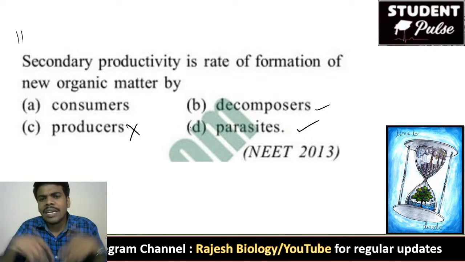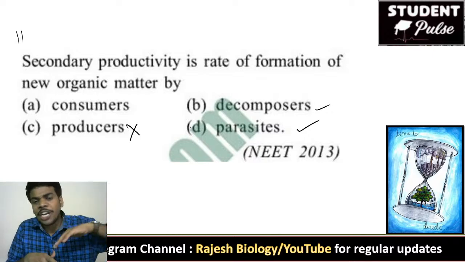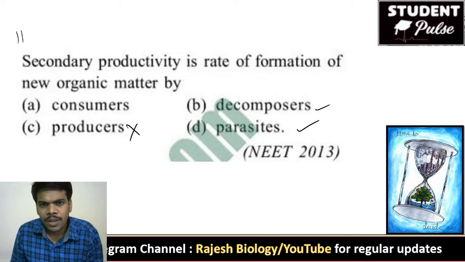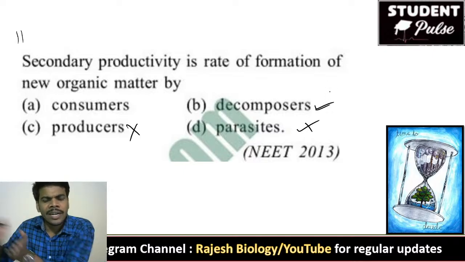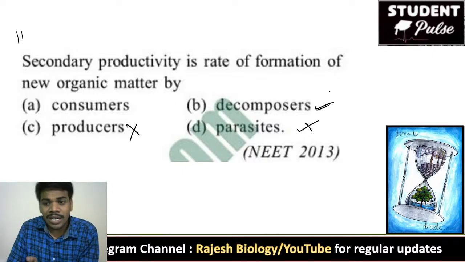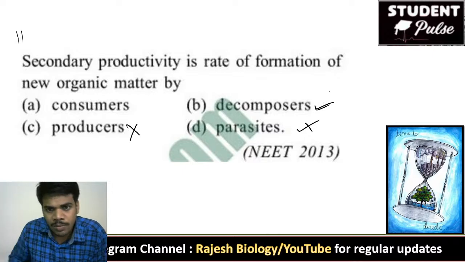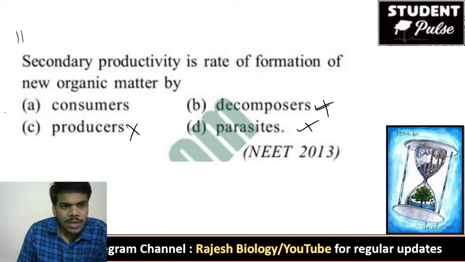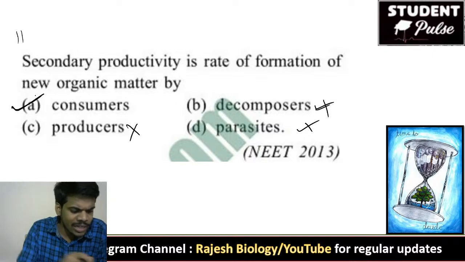Parasites are not eaten by other parasites actually, so it is also not correct. Decomposers are present at the end of the food chain and food web, because they eat the dead organisms. So it is also not correct. Come to consumers. Secondary productivity is the rate of formation of new organic matter by the consumers, which eat the primary one.